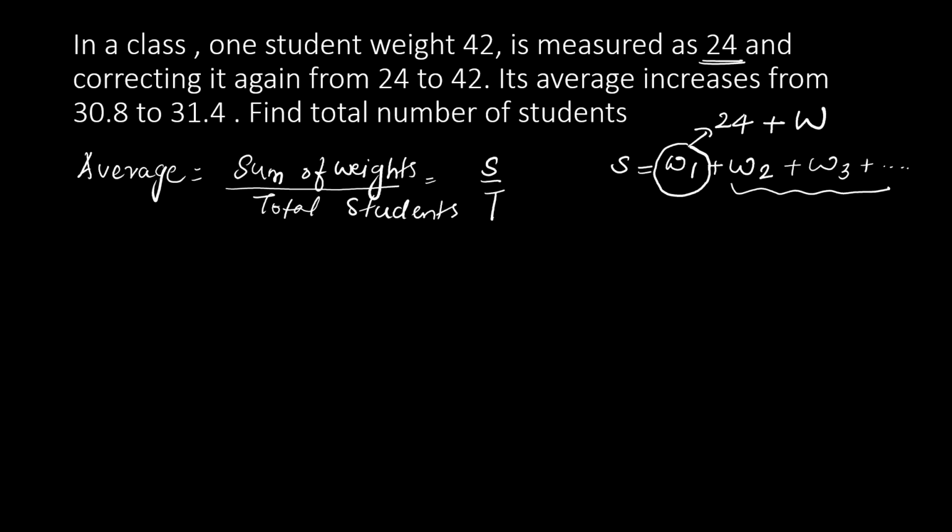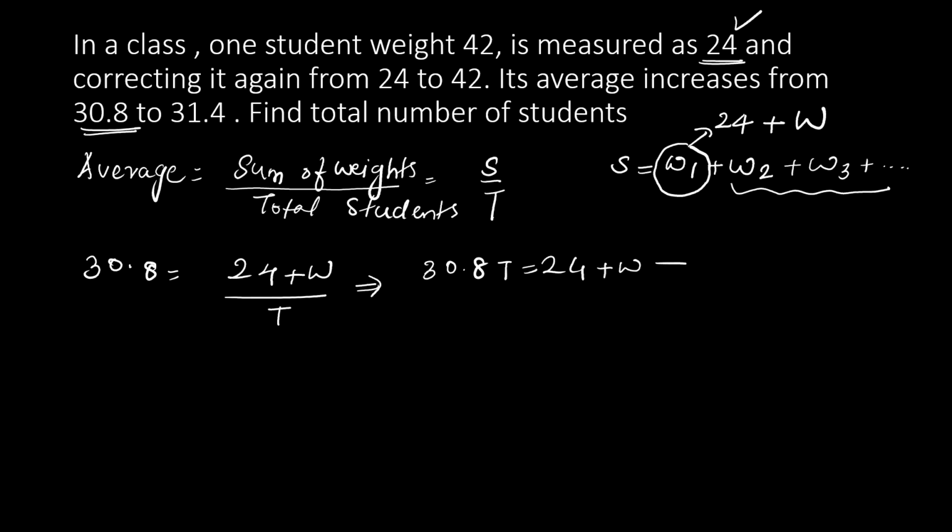So sum of the weight is 24 plus W. Okay, now what is the average? When one student's weight was 24, the average was 30.8. So in this case average is equal to 30.8. Sum of the weight is 24 plus W, and total number of students, let it be T. From this we get 30.8 T equal to 24 plus W. This is the first equation.